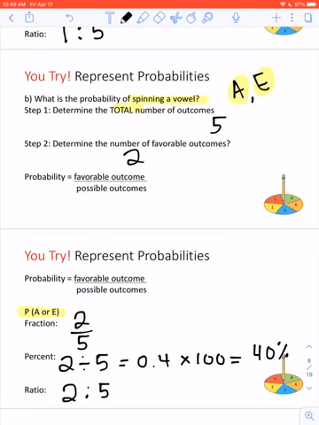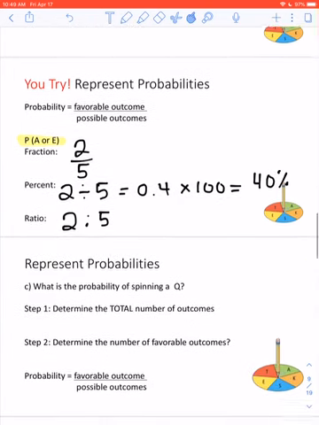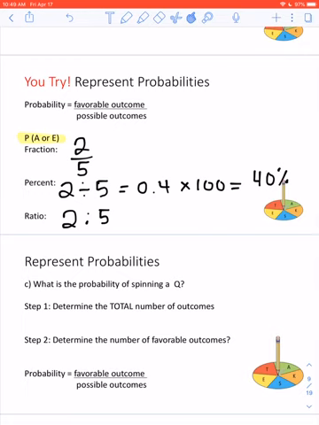So hopefully you got that question, guys. We're going to keep moving on to the next question. And feel free to look back at any point if you're having some trouble. Next question. What is the probability of spinning a Q? So, first step, what is the total number of outcomes? This hasn't changed. There's still only 5 letters on the spinner.